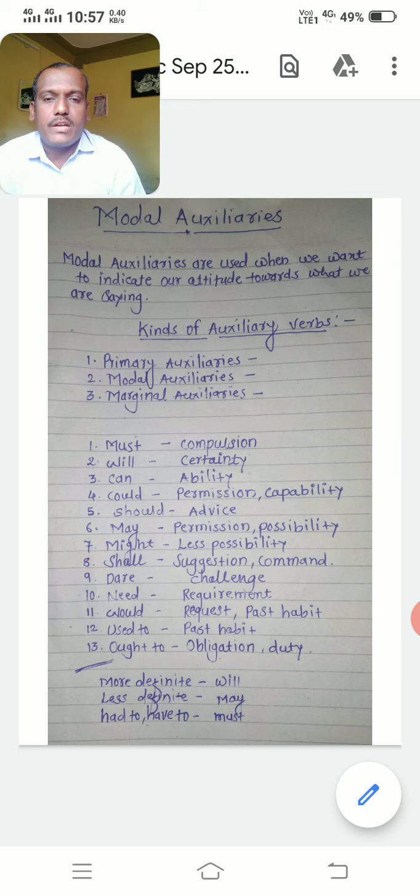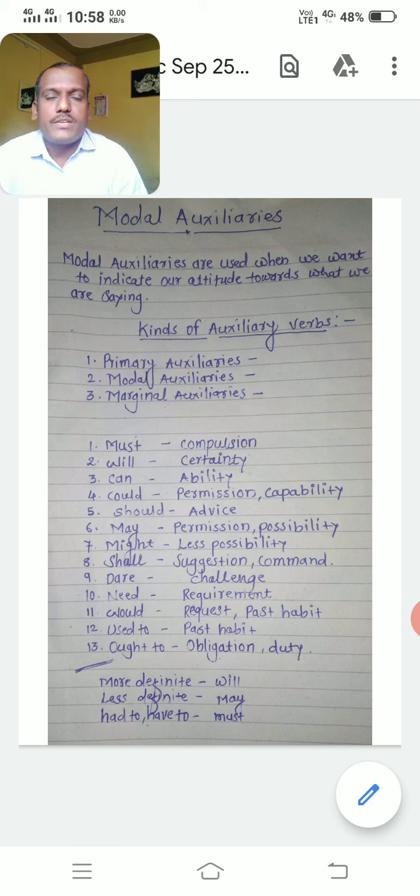Must, first I will read that content. Must, compulsion. Will, certainty. Can, ability. Could, permission or capability. Should, advice. May, permission or possibility. Might, less possibility. Shall, suggestion or command. Dare, challenge. Need, requirement. Would, request or past habit. Used to, past habit. Ought to, obligation or duty. More definite, will. Less definite, may. Had to, have to, must.